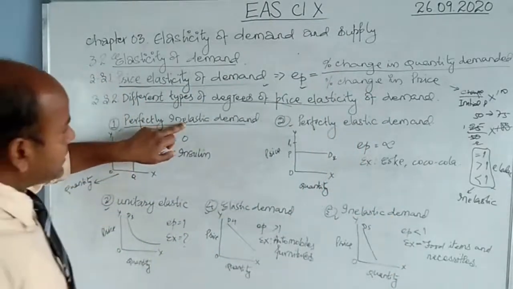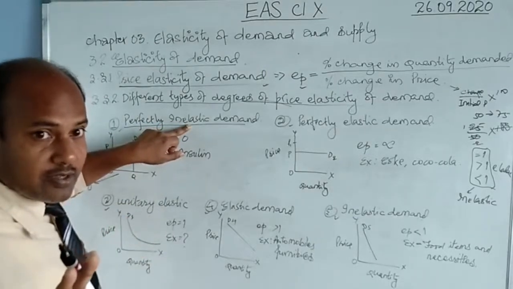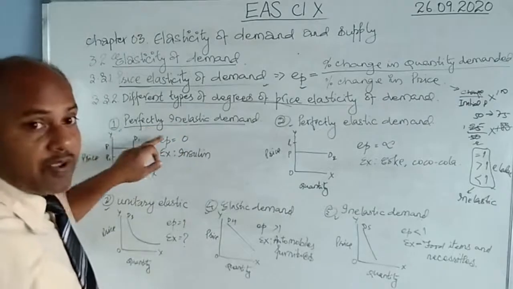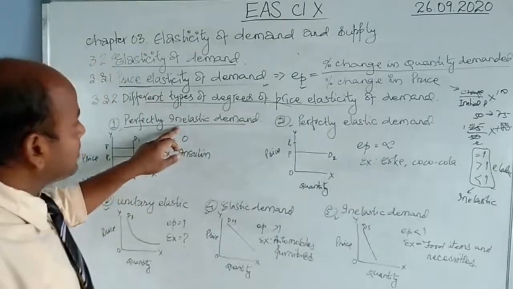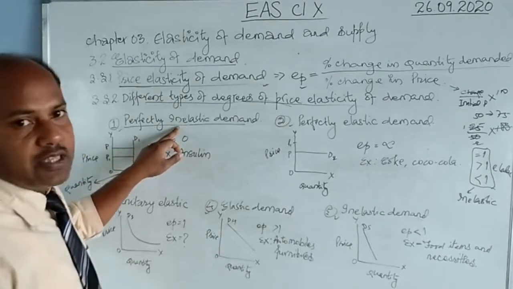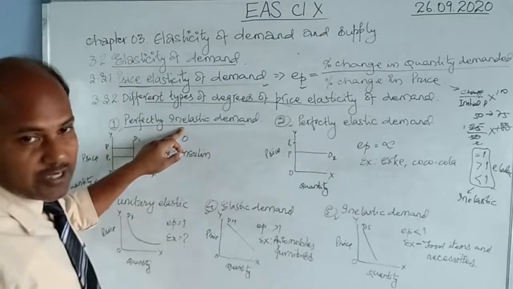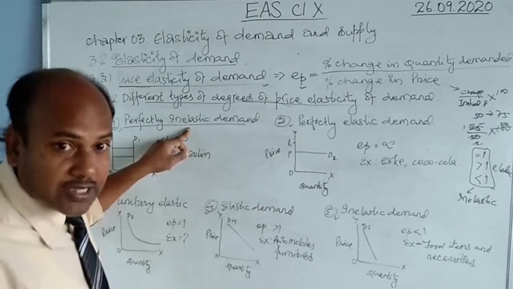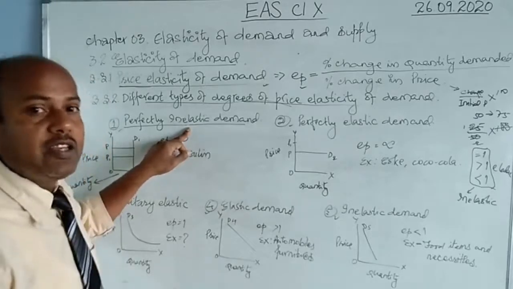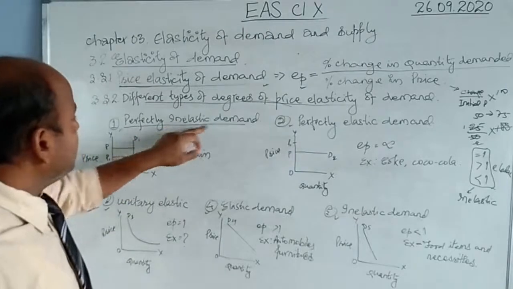So perfectly inelastic means demand cannot be changed. And perfectly means the demand will not change at all. If the demand does not change at all, whatever be the change in its price, the very title speaks about this. Perfectly inelastic means whatever be the change in the price, when the demand of a commodity does not change at all, we call it perfectly inelastic demand.